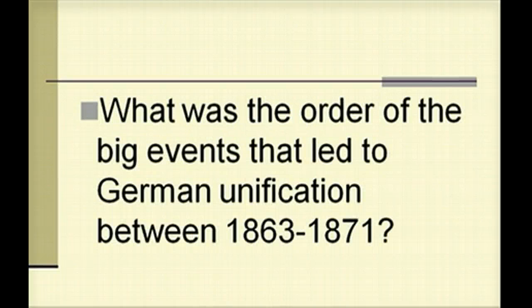What was the order of the big events that led to German unification between 1863 and 1871?